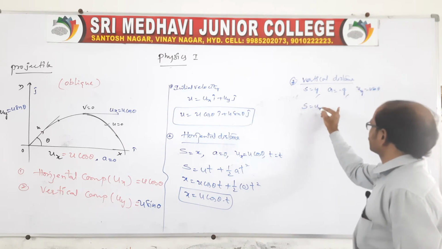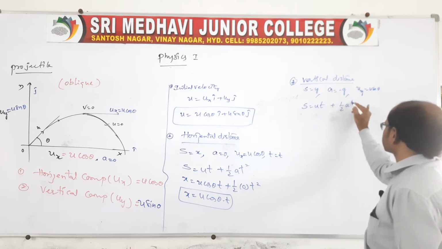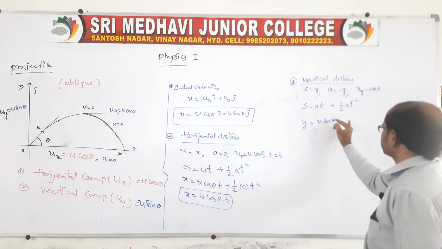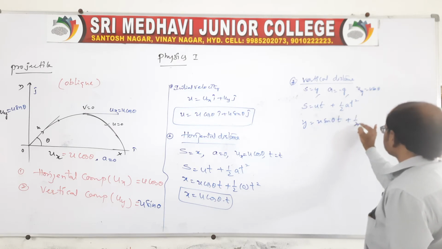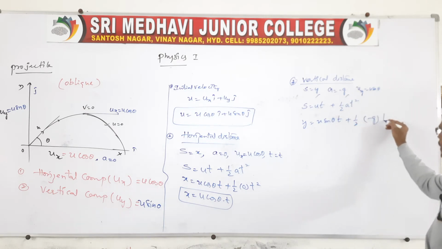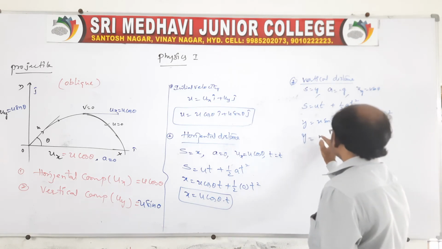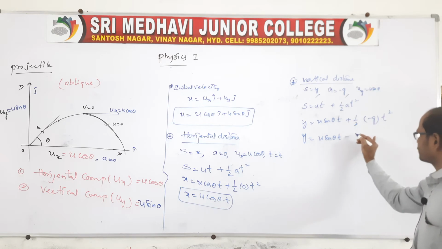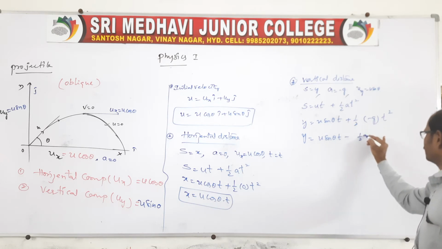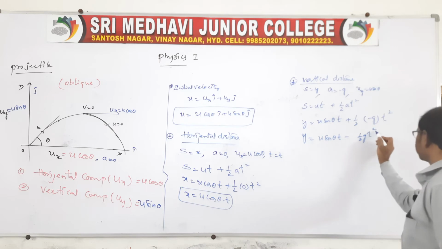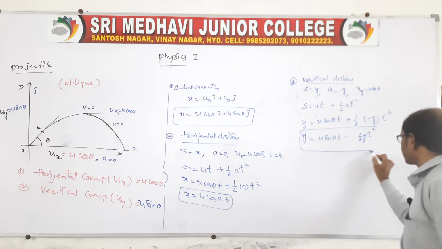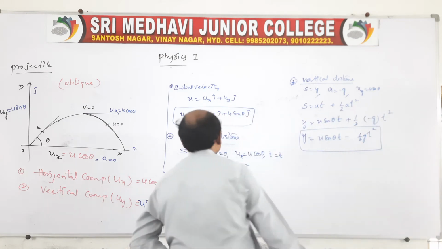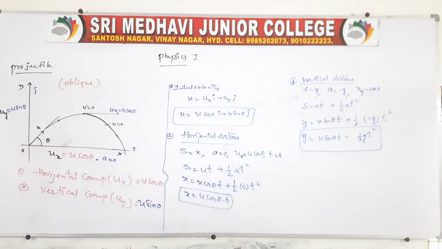Therefore s is equal to ut plus half at square. So s will be y, u will be u sin theta into t, plus 1 by 2, a will be minus g into t square. Therefore, y is equal to u sin theta into t, plus into minus becomes minus 1 by 2 g t square. So this will be represented as the vertical distance. So x is nothing but the horizontal distance and y is nothing but the vertical distance.